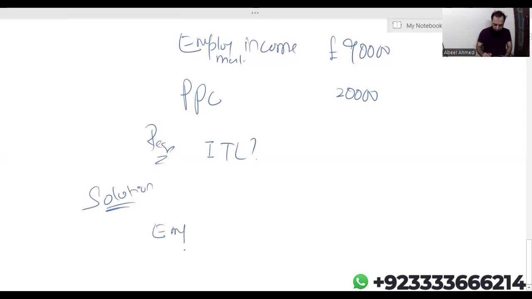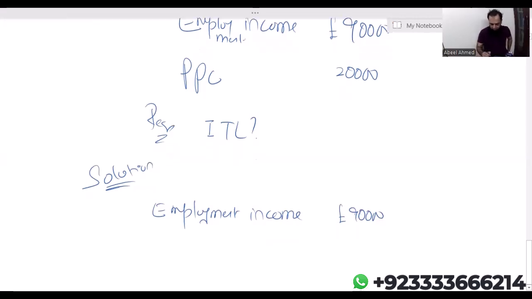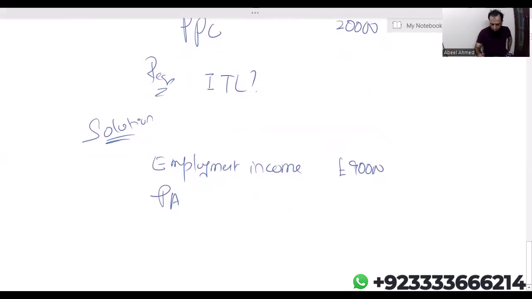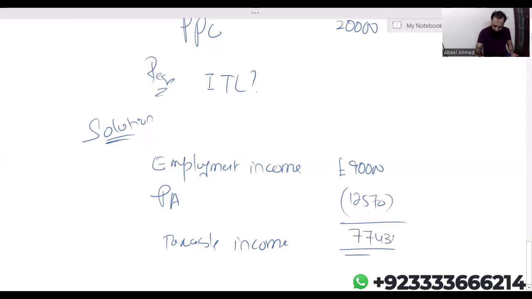Employment income is 90,000. Let me deduct personal allowance, 12,570. Here comes taxable income. 90,000 minus 12,570, I'm getting 77,430.